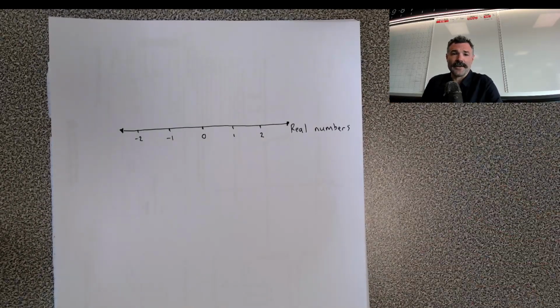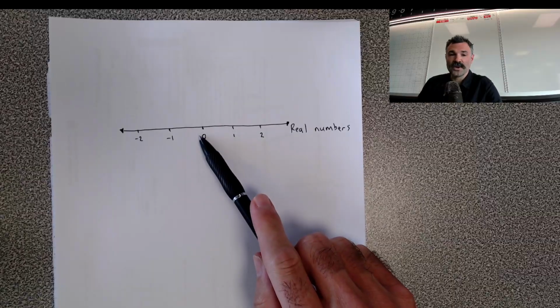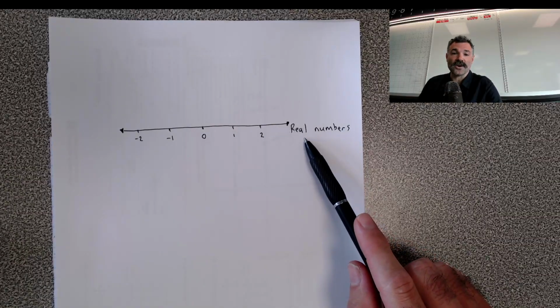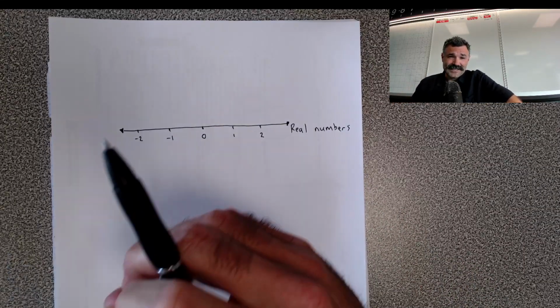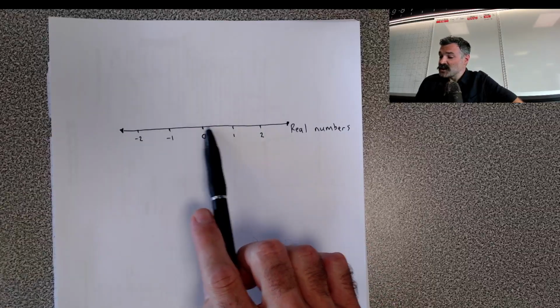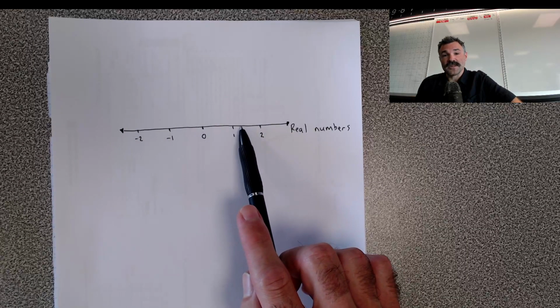This is our number line. We have 0 in the middle. We're going up 1, 2. These are called our real numbers. And it is said that the real numbers on the number line, the word we use is dense, which means that there's no space to put any new numbers that aren't on it.